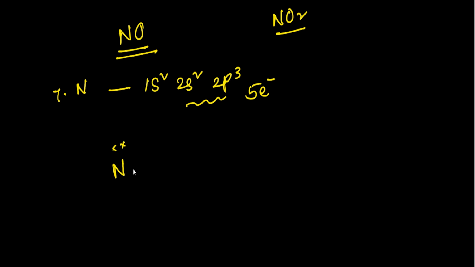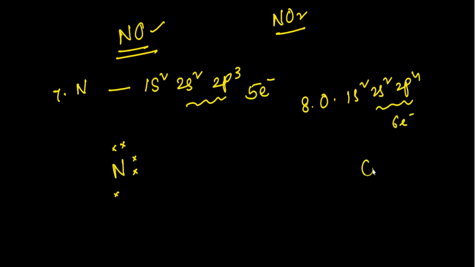So 2, 4 and 5. In case of oxygen, the atomic number is 8. It has 1s2, 2s2, 2p4 configuration, which means it contains 6 electrons in its valence shell, like this, 2, 4, 6. So nitrogen requires 3 electrons to get the octet configuration, whereas this oxygen atom requires 2 electrons to get the octet configuration.